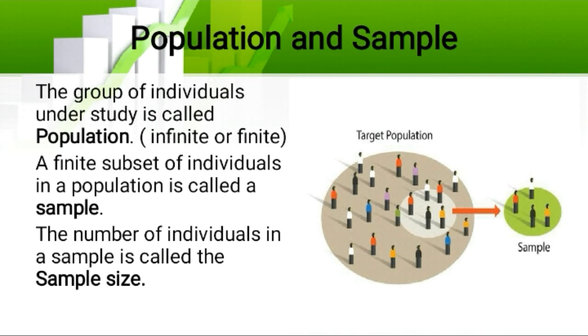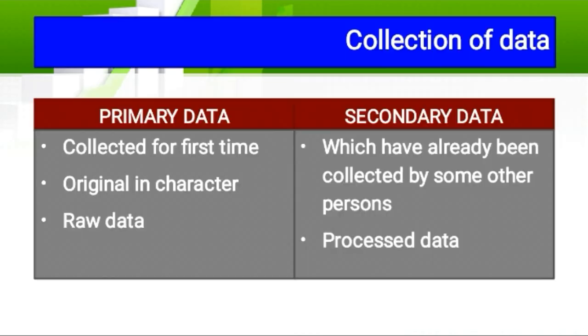So for making a research, first of all we need to identify our population. The target population is what, and since it is infinite, we are selecting a sample. Further proceeding, we are having a sample from that population, and we are starting our research.